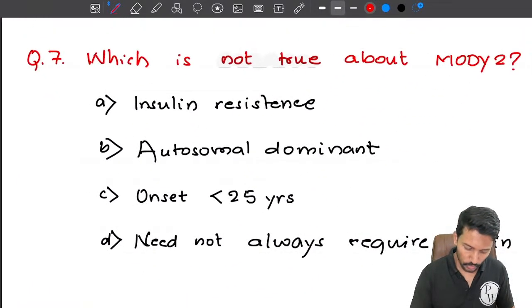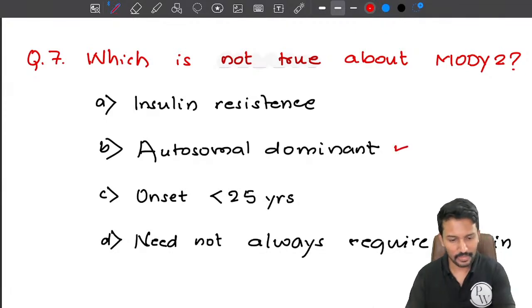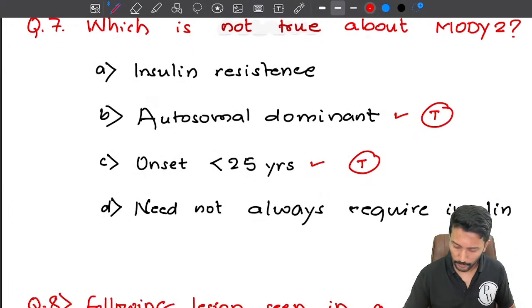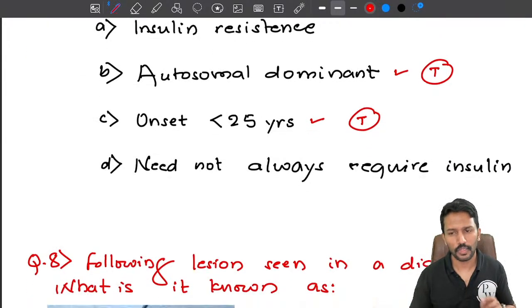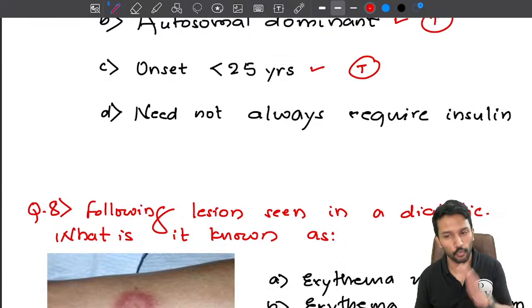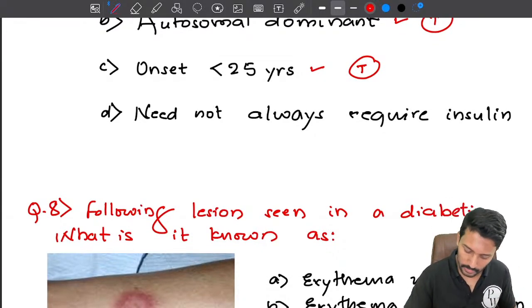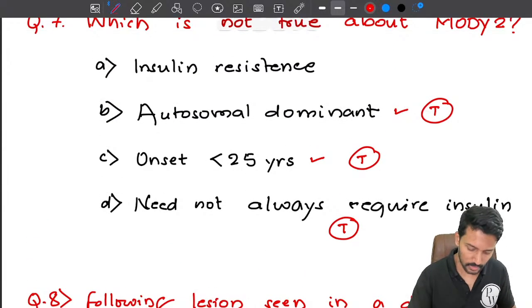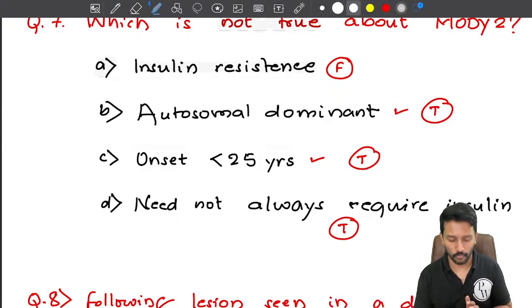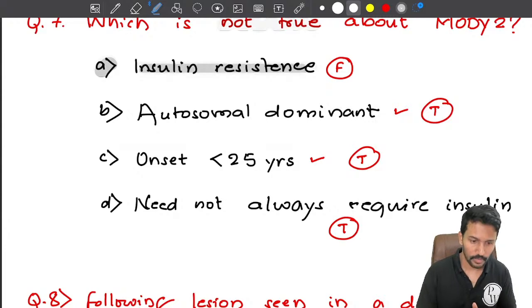Which of the following is not true about MODY? MODY is autosomal dominant. Yes, it is autosomal dominant. Onset under 25 years, that is true, right? Because there is no insulin deficiency, you need not always treat them with insulin. Some patients may respond to diet alone. Some patients may do well with sulfonylureas. So this is also true. There is no insulin resistance in MODY. So that becomes my answer of choice. So option A would be the answer of choice.